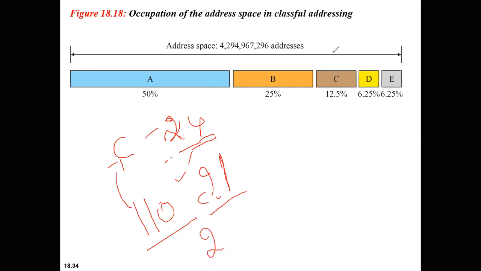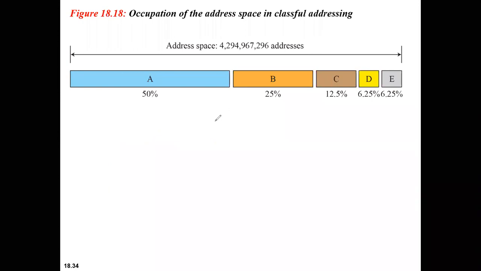So 2 power 21 is around 20 lakhs or something, right? So around those many networks in the world can have a class C address. 2 power 21 networks in the world can have a class C address. Is this clear? Fine.